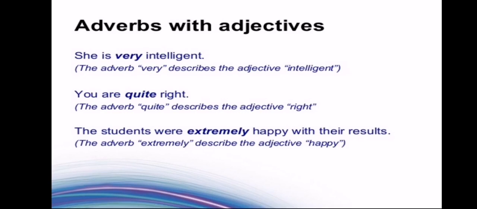Now, adverbs qualifying adjectives. There may be adjectives in the sentence and there may be an adverb which is qualifying the adjective. Now, see the example. She is very intelligent. Now, intelligent is the adjective in the sentence and very is giving how much intelligent she is. So, very is the adverb in the sentence. You are quite right. Now, right is the adjective in the sentence and quite is giving more information about this adjective. So, here quite is the adverb.